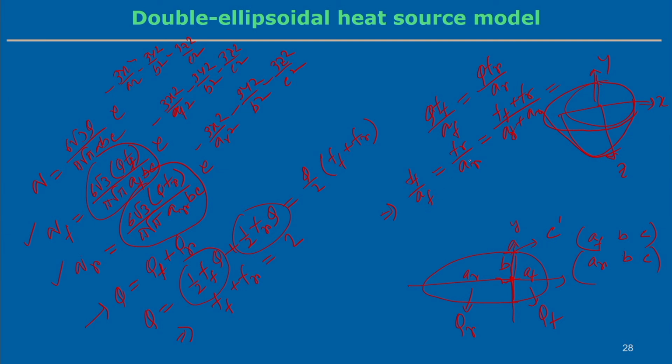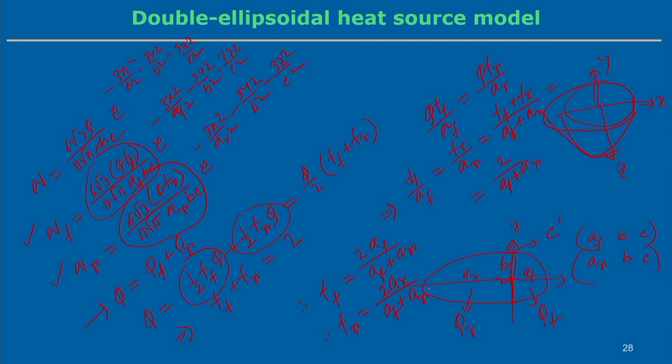Now, FF by AF can be written as FF plus FR divided by AF plus AR, such that we can see it equals twice over AF plus AR. It means that the fractional heat deposited can be estimated: FF equal to twice AF by AF plus AR, and the fractional deposit into the rear part equal to twice AR divided by AF plus AR.